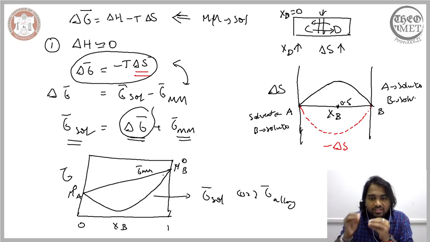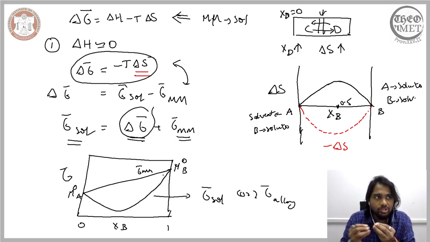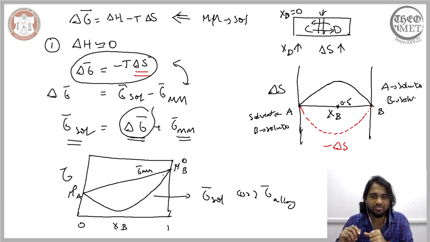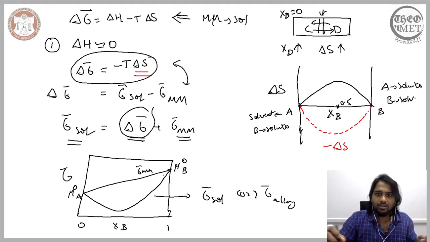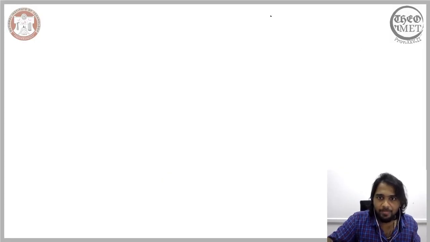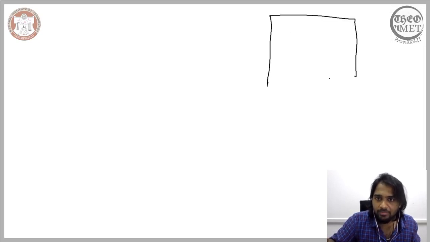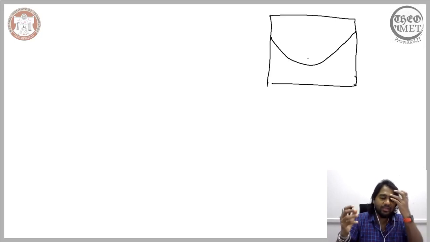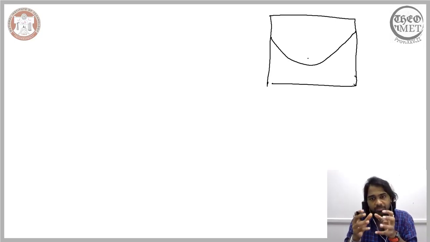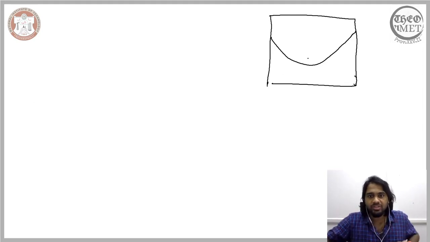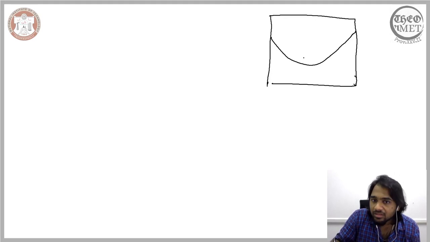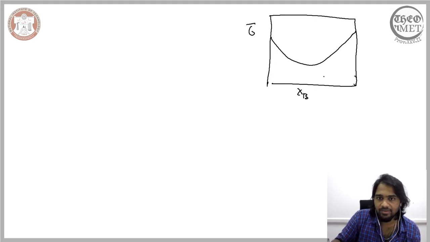This curve indicates the trend of the Gibbs free energy of an alloy, not just a mechanical mixture. So if you see the change in the Gibbs free energy curve for an alloy represented in this way, now you know the reason why the change in the Gibbs free energy curve for an alloy or a solid solution is generally represented using this curve, why a downward curve is often employed to represent the Gibbs free energy of the solution with respect to the concentration.